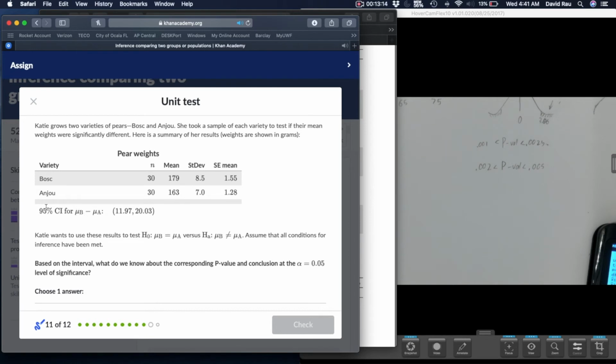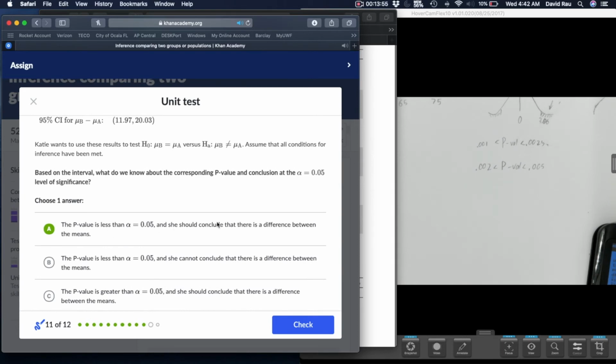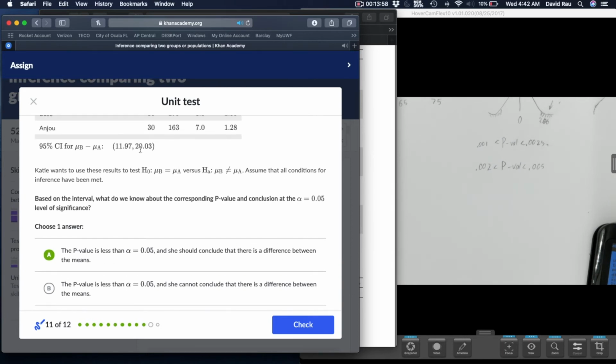So in other words, this 95% confidence interval is saying clearly the mean for Bosk is greater than, because you only get positive values from subtraction, the mean for Anju, or however you say that. So that means there is a clear difference. We can conclude the difference. So that means the p-value is less than 0.05. P-value is less means you can conclude, or there is evidence. Those go hand in hand. They have to agree. You can't say B. That's nonsense. If P is less, then you should always be rejecting. So they're mishmashing those. So make sure that's clear. But anyways, p-value is less, so we can conclude there is a difference. This is clearly one-sided. It's always positive. So USB was always above.